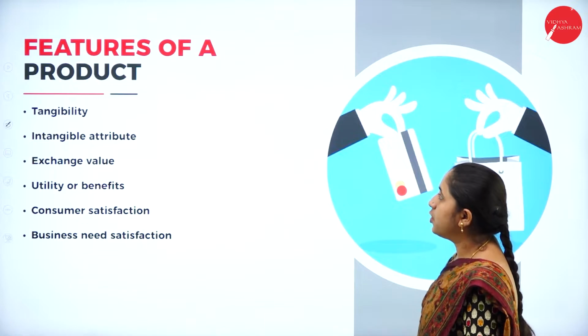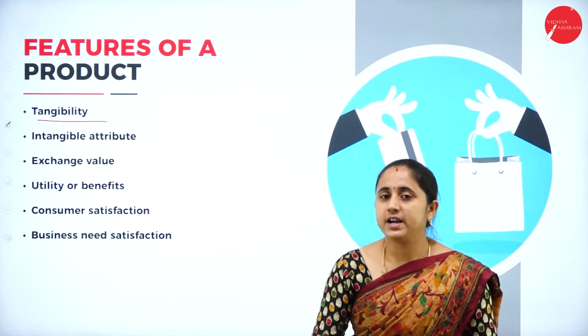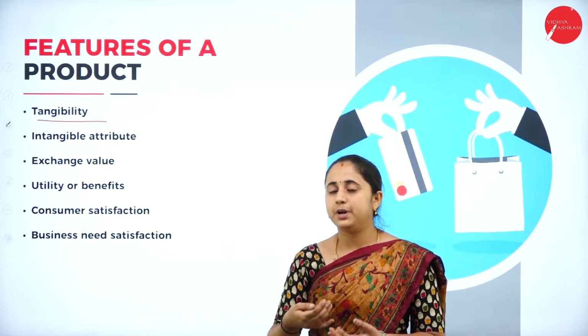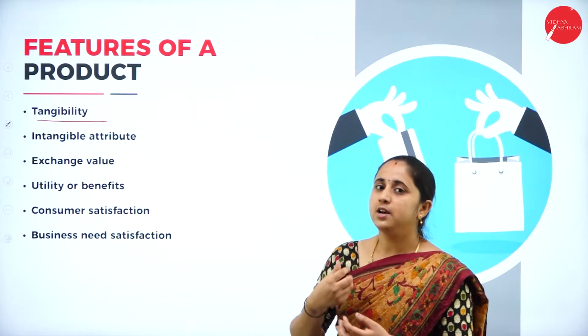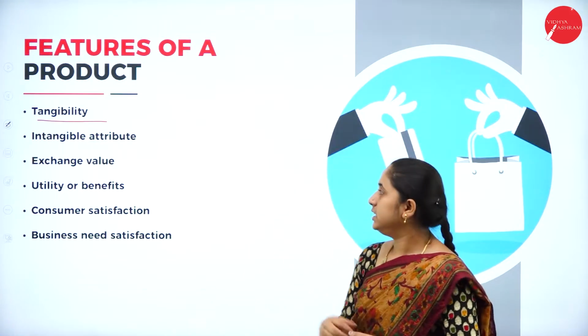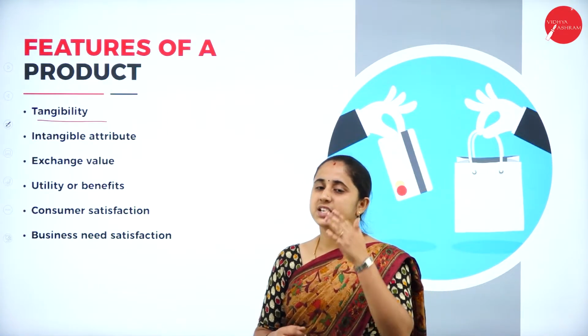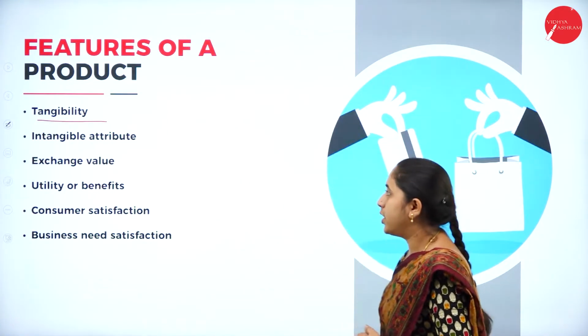Next, features of a product. First one, tangibility. A customer should be able to see, touch and feel your product. Product should have this quality. Your product is tangible. Your product is visible. The customer can see, touch and feel your product.